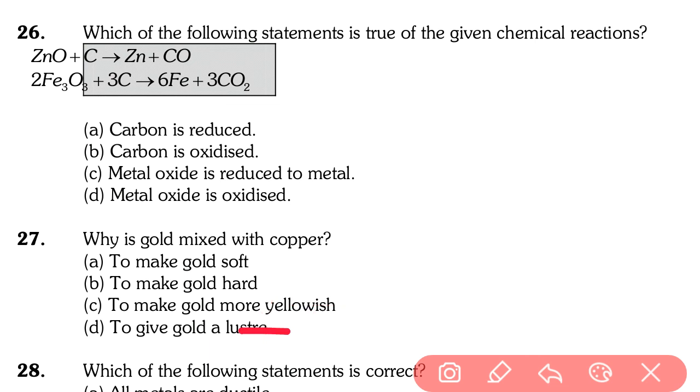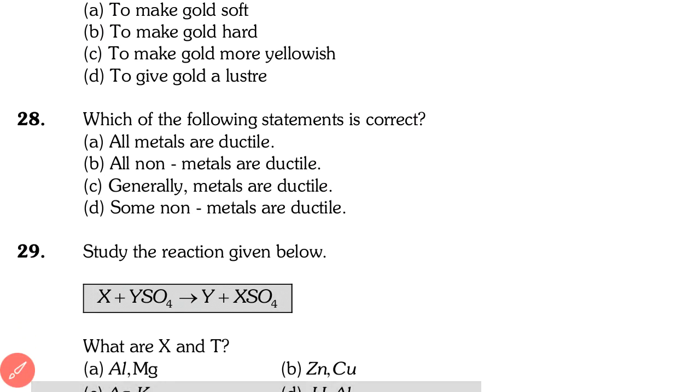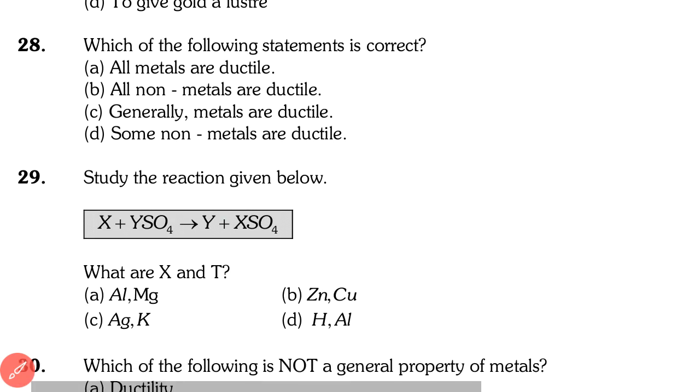Okay, is gold soft or gold hard? Generally copper is mixed with gold to make it hard, because gold is a soft type of metal, so when it is combined with copper it becomes hard. So option B is the right answer. Okay, going to next question, question number 28 and 29.